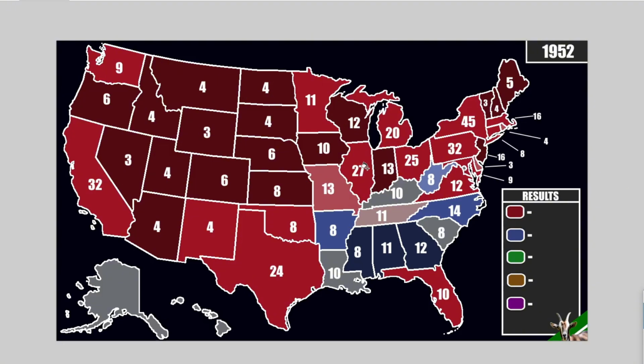First of all, we got Kentucky. In the real election, you can see it was a Democrat tilt state, very, very close, and it is actually clinched by Eisenhower in this timeline, and not only just as a tilt state, but as a lean Republican state, so that is interesting. Even more interesting than that, I would say, is Tennessee actually staying the same. You see Kentucky as a tilt state, and Tennessee is a tilt state, but then Kentucky moves all the way to the other side and as a lean state, but Tennessee stays a tilt state. I'll get into that in just a second.